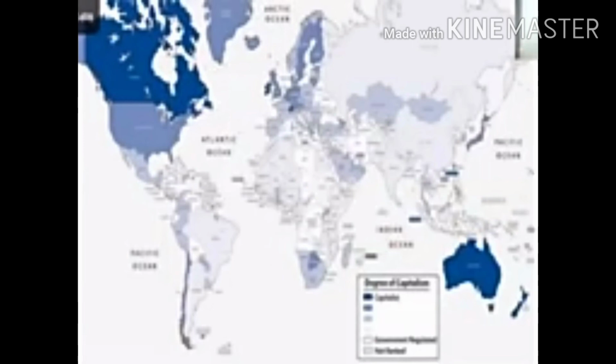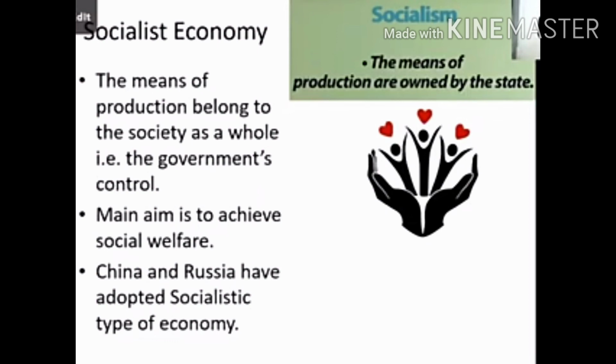Now let us see what is socialist economy. This is completely opposite to capitalist economy. Here the means of production belong to the society as a whole, that is, the government controls it. Government tries to distribute the goods. There is no choice available to the customer. In capitalist economy, if you see,